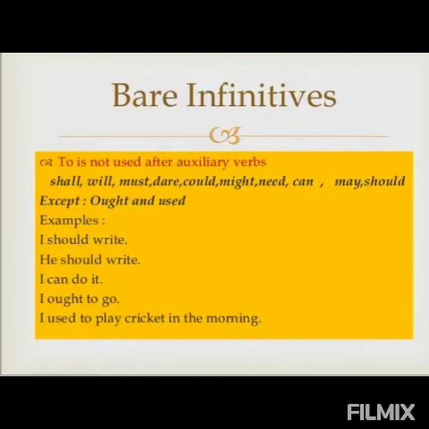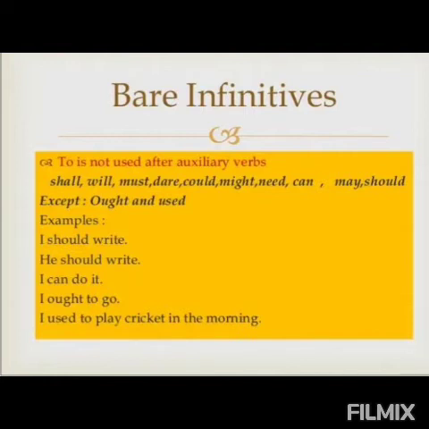Where will we use this bare infinitive? We will use bare infinitive after auxiliary verbs, for example, shall, will, must, dare, could, might, need, can, may, should. After these, we are not going to add to. Here is an exception: ought and used. With ought and used, we always add to. But with other modal verbs, we are not going to add to with the base form of the verb. There we will use it as a bare infinitive.